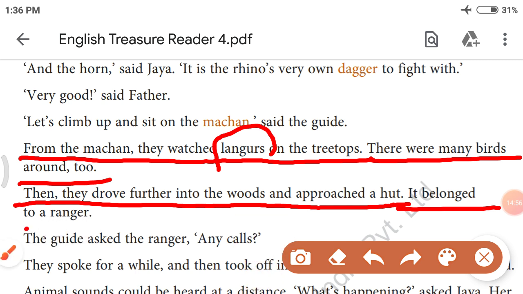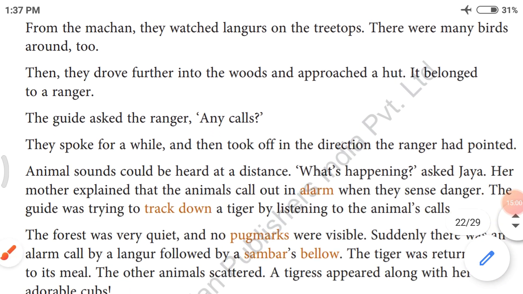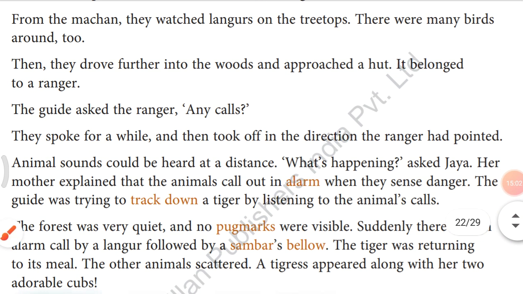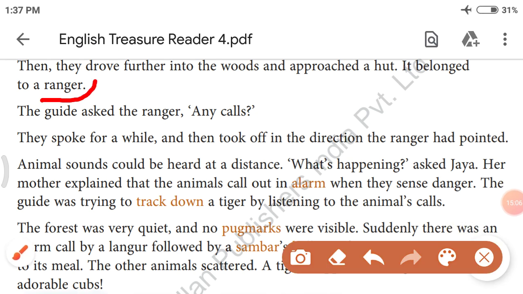As I told you before, what is the meaning of a ranger? A ranger means a keeper of a forest, a keeper of a jungle, who is looking after a jungle, who is looking after animals living in the jungle.